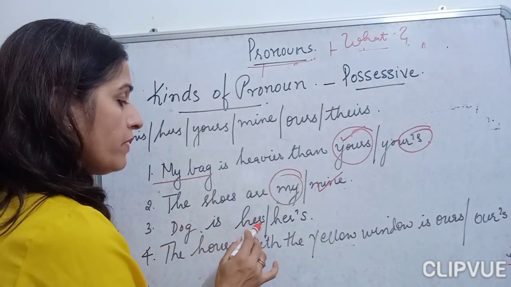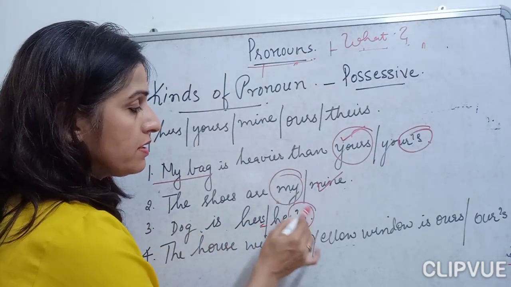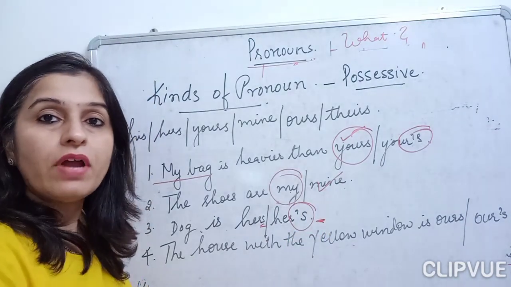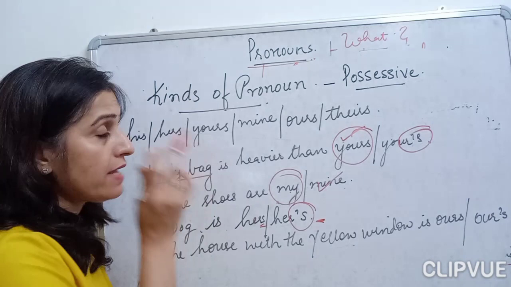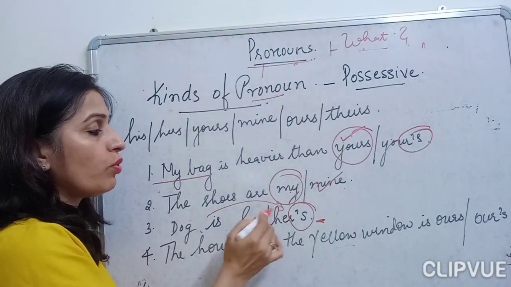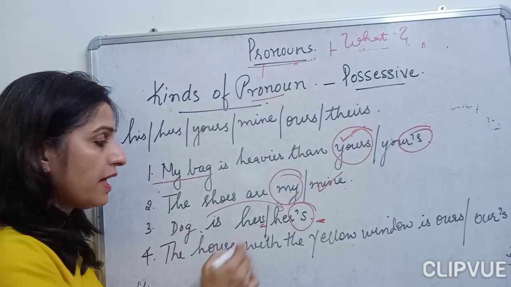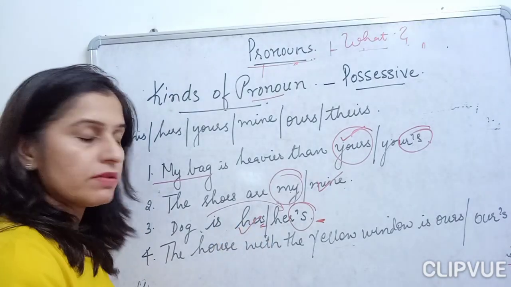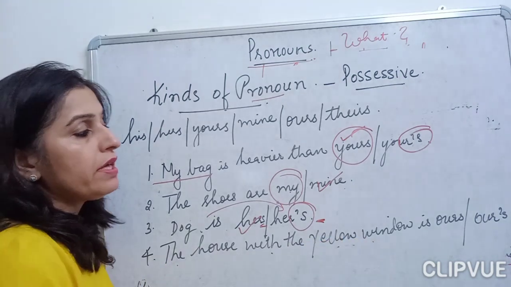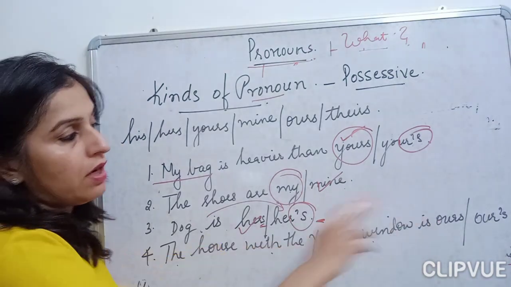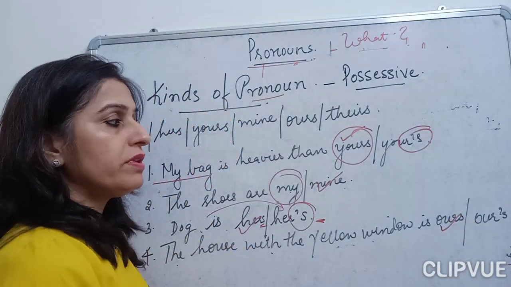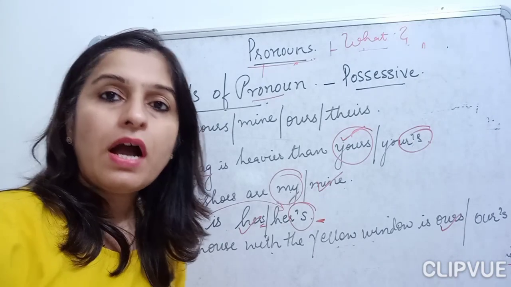Dog is hers or dog is hers. So this hers is showing my possessive noun. It's showing the belonging. But as I have to show my possessive pronoun here and it is not going with the sentence, what is my correct answer here? Hers. The house with the yellow window is ours or ours. Okay, so which is the correct answer? The house with the yellow window is ours.